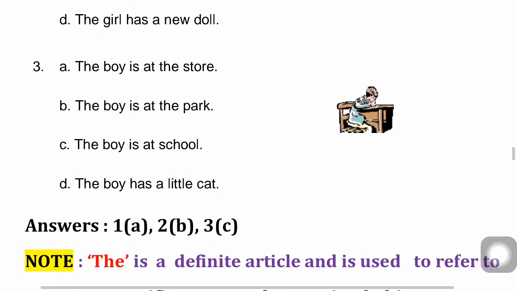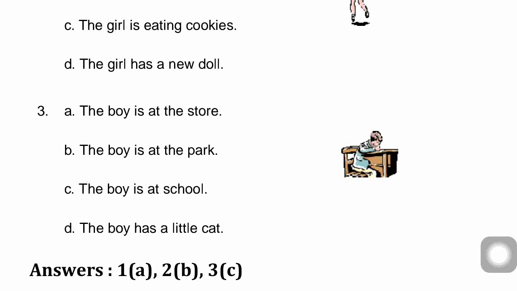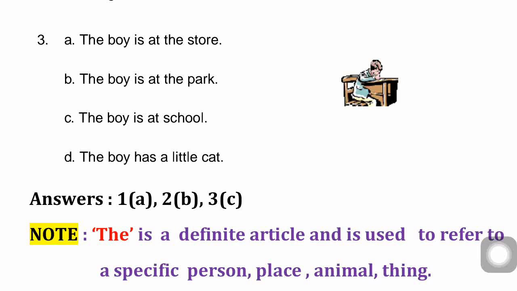So the first one A, second one B, third one C. Our answers are here. Okay, so this type of question may also be asked. When you see a picture, you have to correlate the correct sentence with the picture. So these are the picture sentences which we discussed.